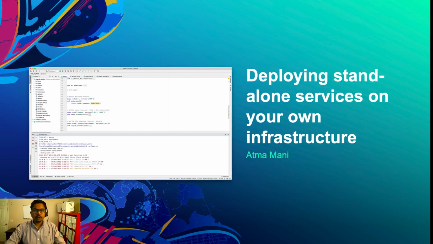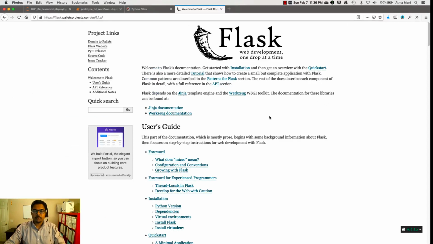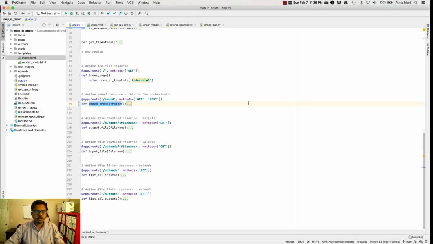So far, I've shown you how to deploy a GP service on an ArcGIS enterprise infrastructure. What if you do not have an ArcGIS enterprise? What are your options? You can build your own standalone web application using frameworks such as Flask, and that's what I'm going to show you in this demo. Flask is a popular web application or a web development framework for Python, and it is extremely beginner friendly, and that's what I'm using now. So here I have my PyCharm IDE, and there are some important, basic things when you want to build some things with Flask, such as defining your API endpoints.